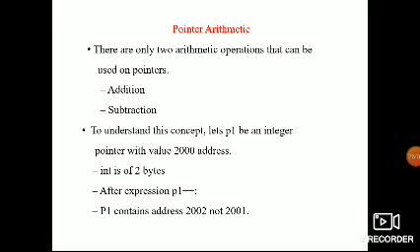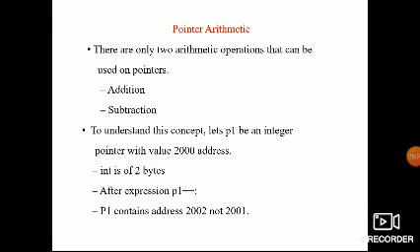So for the arithmetic operations on pointers, we have some rules. What are the arithmetic operations? We know that plus, minus, multiplication, division and modulus are the arithmetic operations. While using pointers, which one is valid and which one is invalid, let me see. Before going to that, we have some rules, so as per the rules, we will go and see.